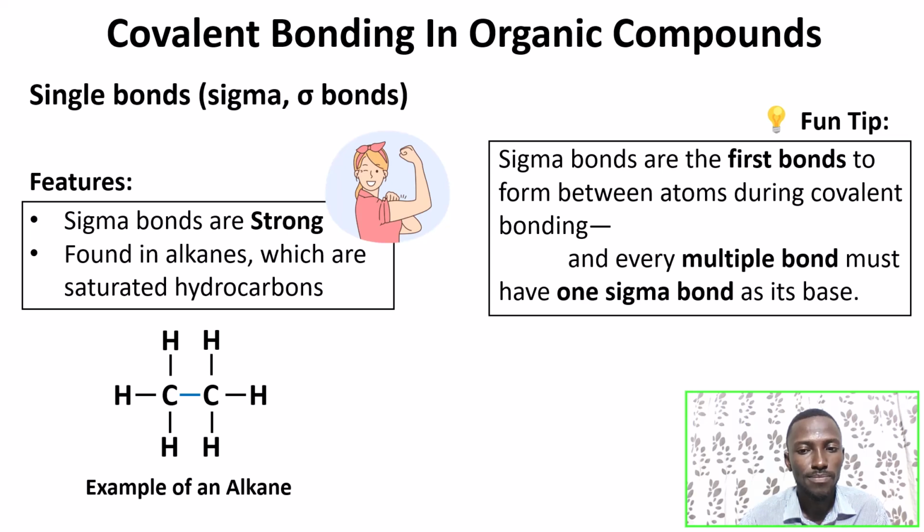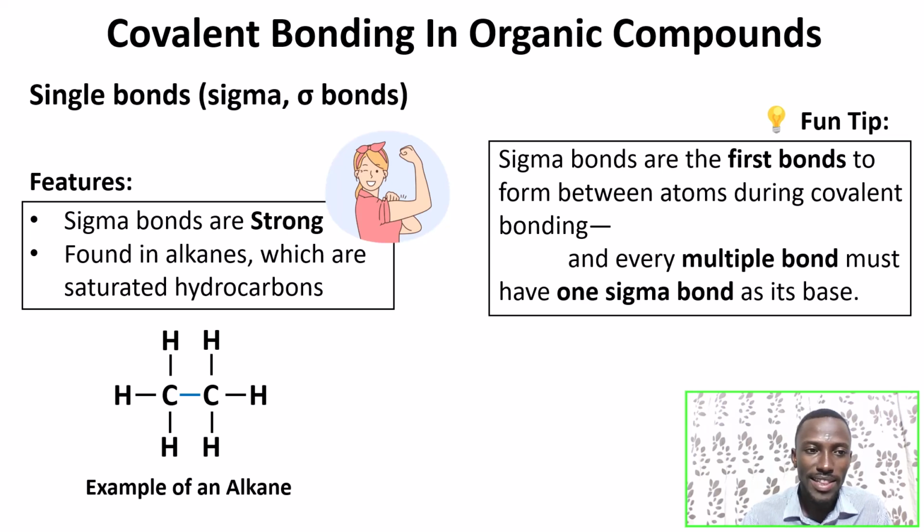And every multiple bond must have one sigma bond as its base. And when we say multiple bond, what do we mean? We mean the double bond and the triple bond. Good. So take note that sigma bonds are always the first bonds to form.